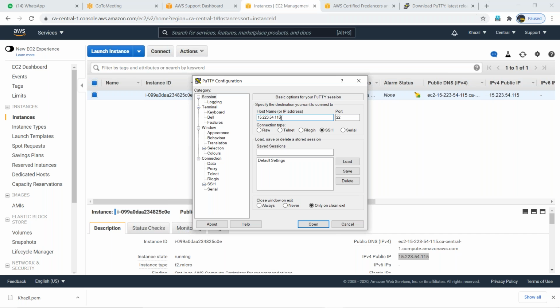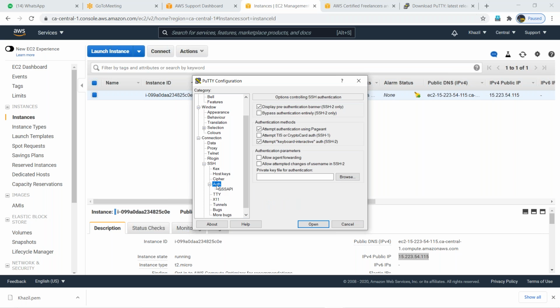Left hand side, the SSH option is there, bottom left hand side. Expand it. Here the authentication Auth button is there. Click on that button. Now browse your key.